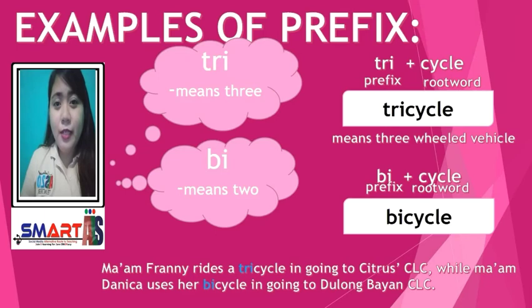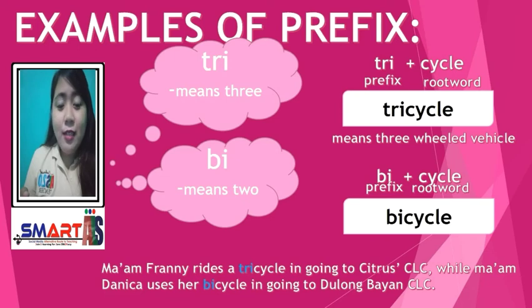Now let us have our next example of prefix. We have tri, which means 3, and bi, which means 2. So, if we put the prefix tri and the root word cycle together, we form a new word which is tricycle, meaning three-wheeled vehicle. And if we put the prefix bi and the root word cycle, we may form a new word which is bicycle, meaning two-wheeled vehicle.